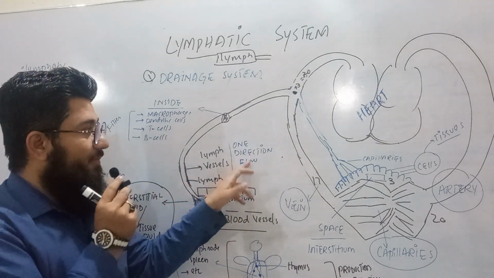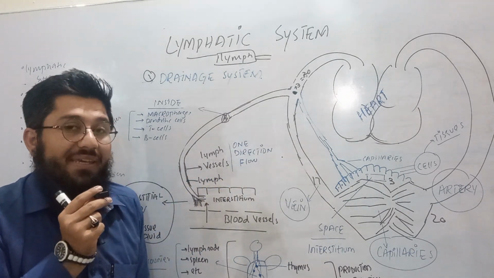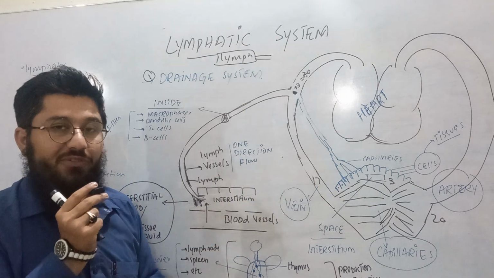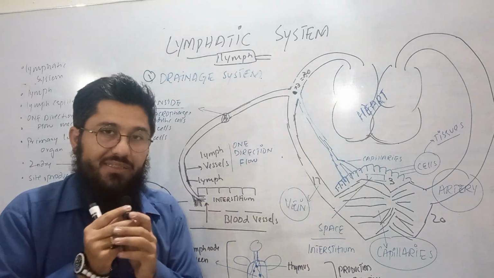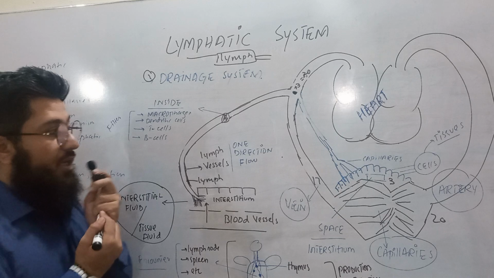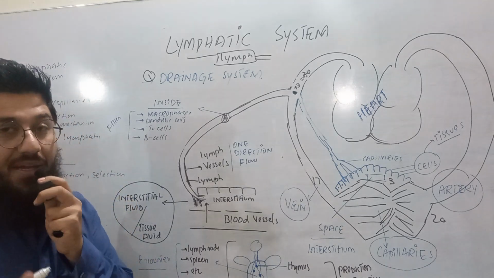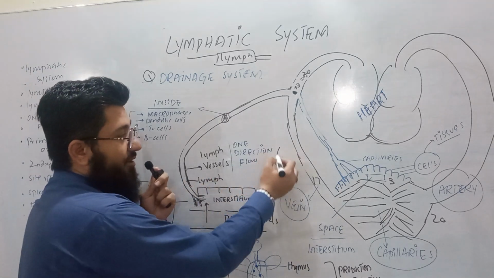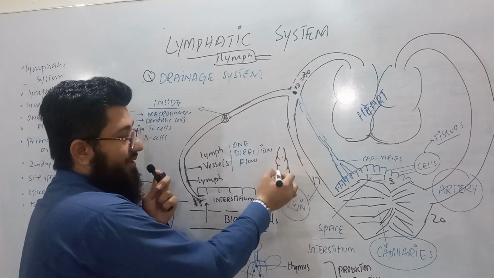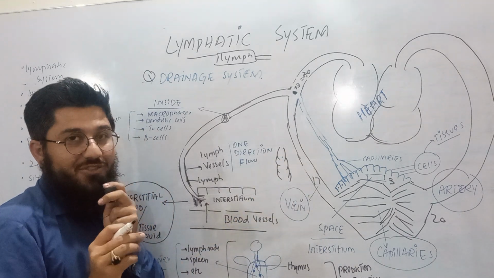Now, the question arises: what is the mechanism behind the one-direction flow and pumping up of the interstitial fluid, or the tissue fluid? Very simple and very interesting mechanism. When you observe the lymphatic vessels, you will see this kind of mechanism, an overlapping of the cells. Now, this overlapping has a very interesting job.